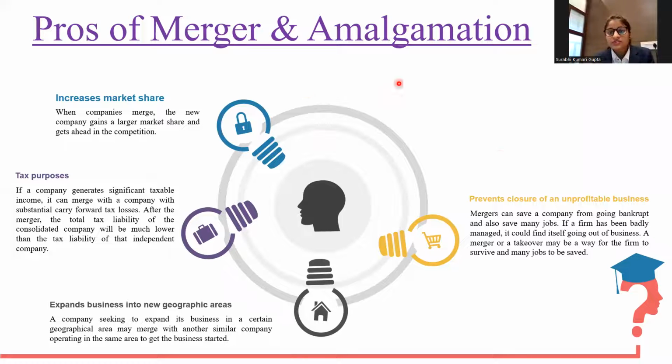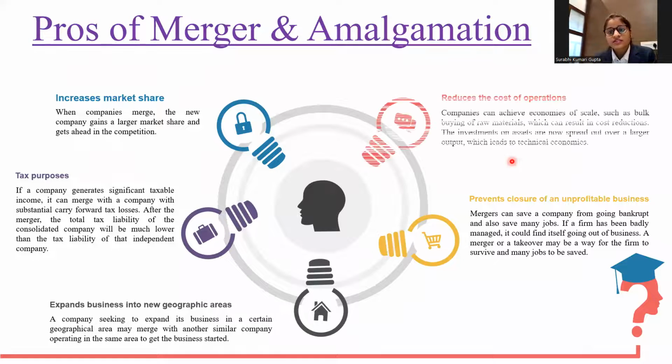And the last pro is that it reduces the cost of operations. A company can achieve economies of scale, such as bulk buying of raw materials, which can result in cost reductions. The investments in assets are now spread out over a larger output, which leads to technical economies.